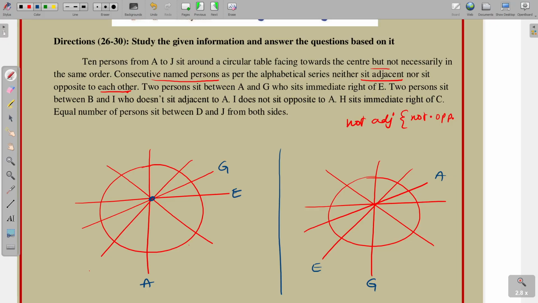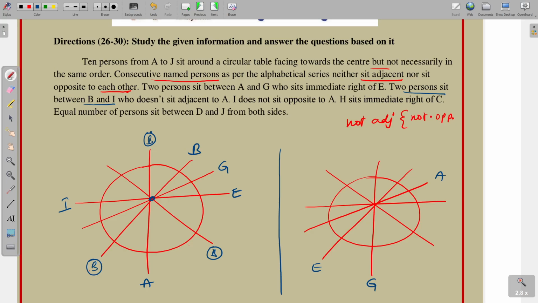And next, two persons sit between B and I, who doesn't sit adjacent to A. So I is not placing here, I is not placing here, and two persons sit between B and I. So B is not here, B not here, and also B is not here. Why? Because A and B are adjacent to each other according to the English alphabetical series. So where can we place B? I is also not adjacent to A. So in the first possibility, suppose I is placing here, and so 1, 2, here B is placing. It is the one possibility. Between both two persons are there.